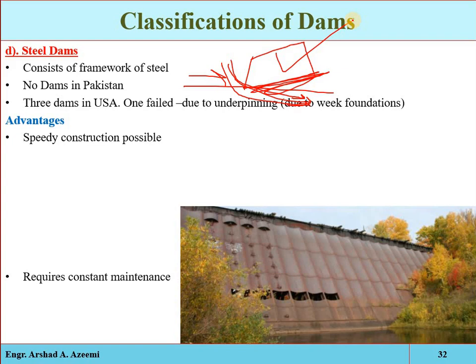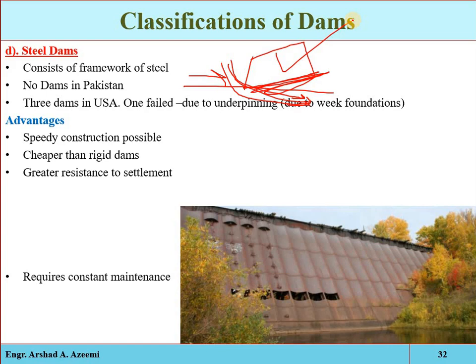These are the advantages: with the modern methods of steel fabrication, greater speed can be achieved, meaning the structure will be constructed quickly. They have been found to be cheaper than other rigid dams, as compared to concrete and masonry structures. Stresses in steel dams are more determinate, so sections can be designed economically and with confidence. We can easily calculate and determine the stresses at different points, so the design will be more confident.